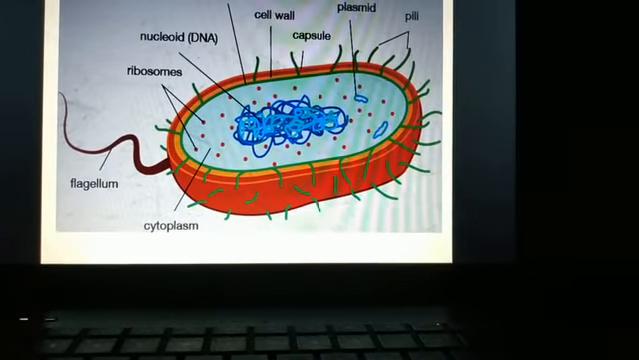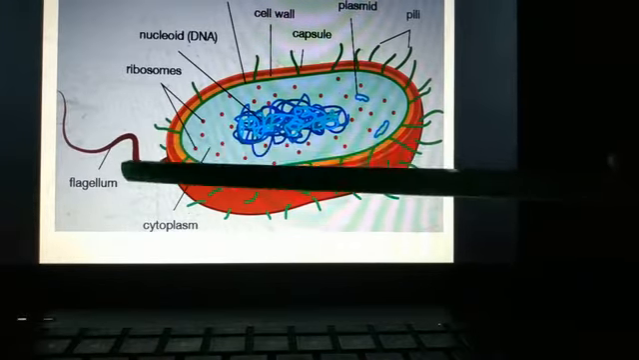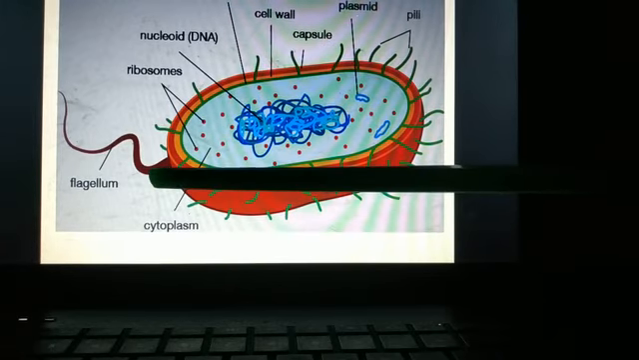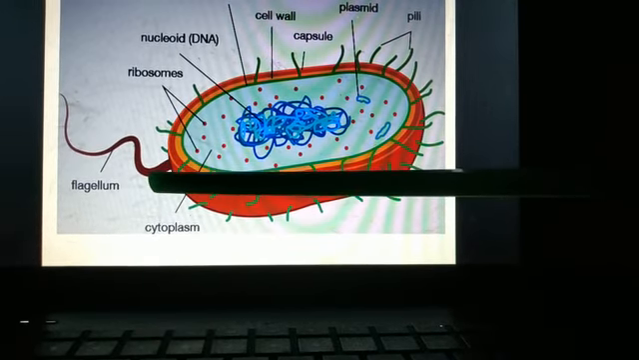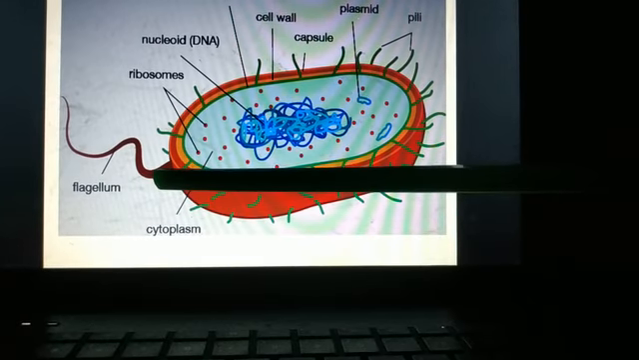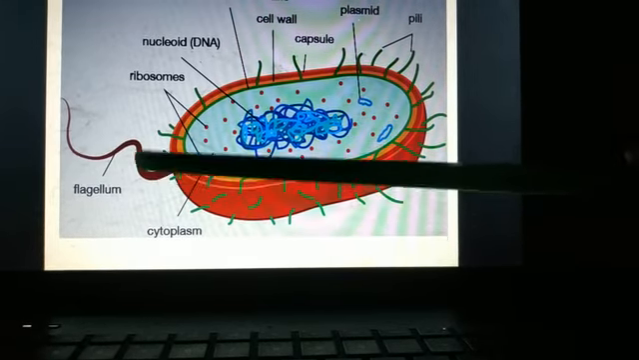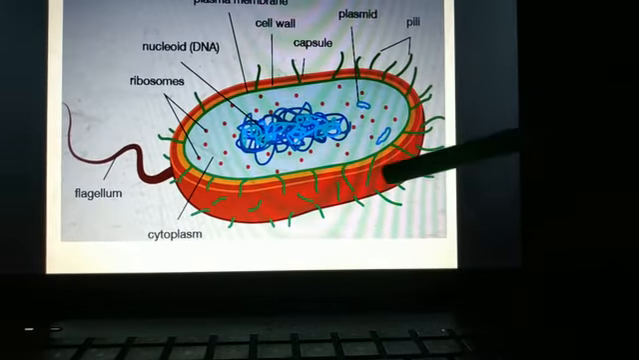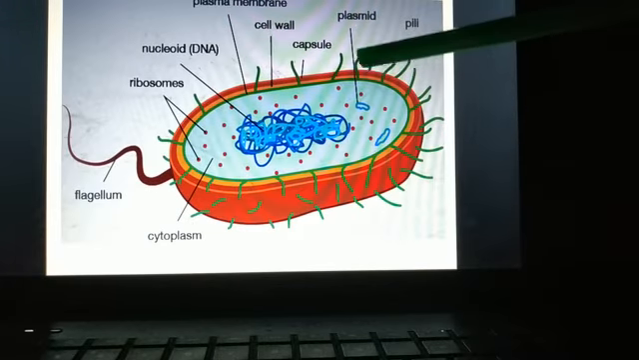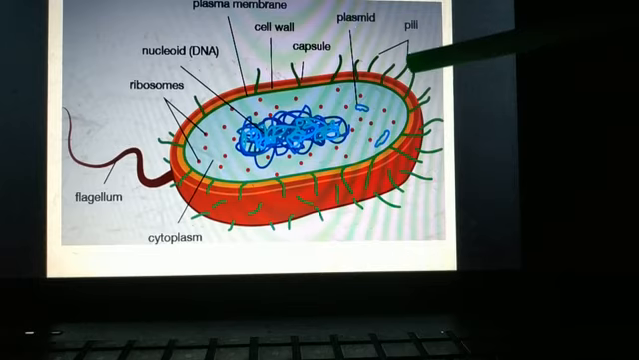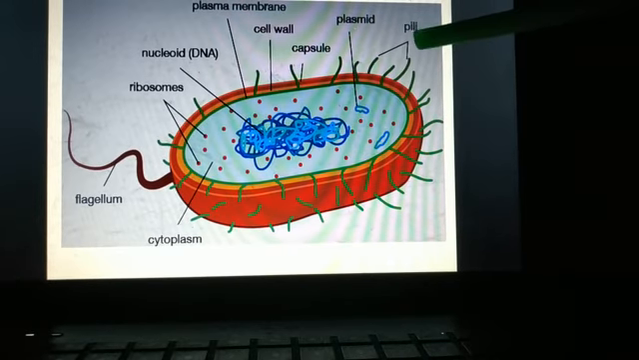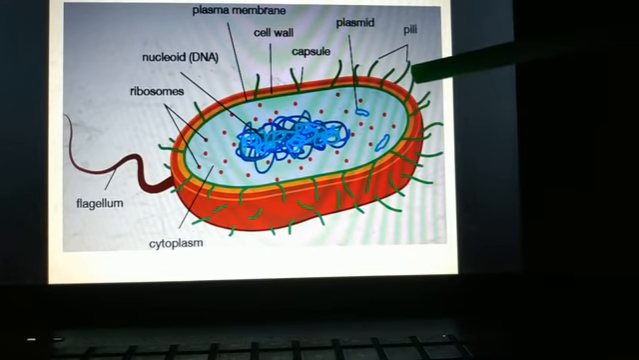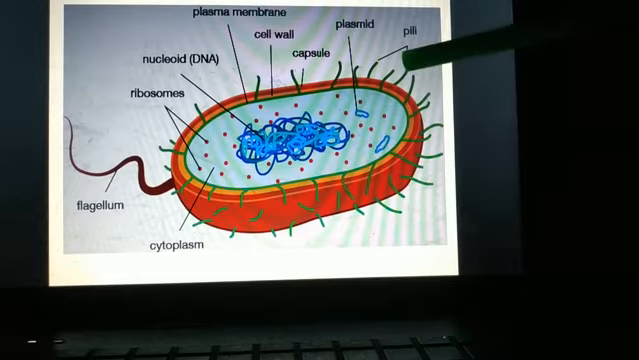Now this cell contains flagella. These are the flagella. Flagella help in locomotion, they help in movement of the cell. They are present on the surface of the cell. Next we have pili, this small structure, can you see, outside the cell, on the surface of the cell. These are known as pili. Pili help in fertilization, or you can say they help in sexual reproduction in the bacterial cell.